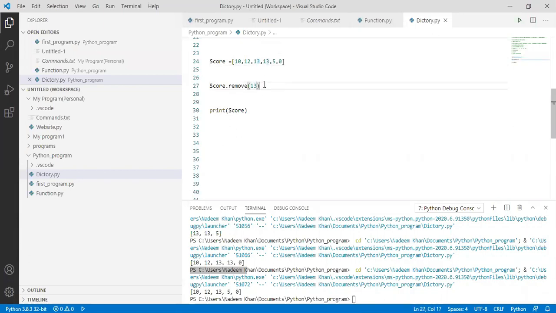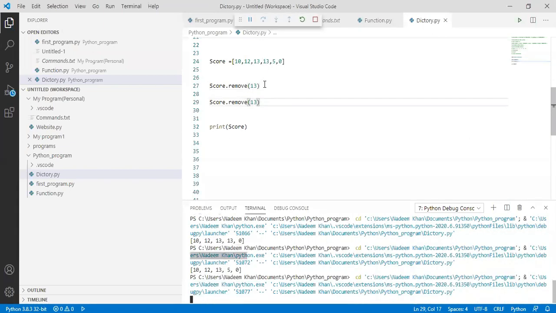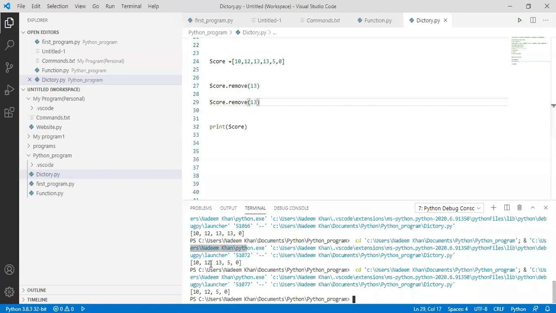If I repeat this command two times, it will delete both the 13s. So for the first command, it will remove only one digit. For a single command, remove 13, it will only remove this one, not this one.